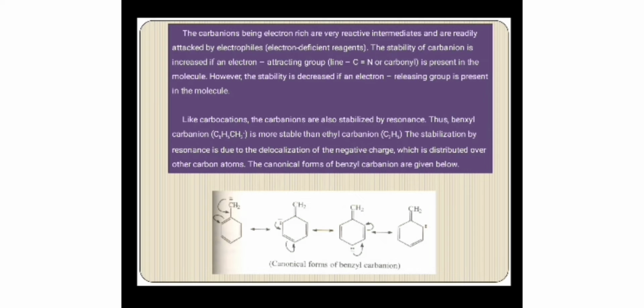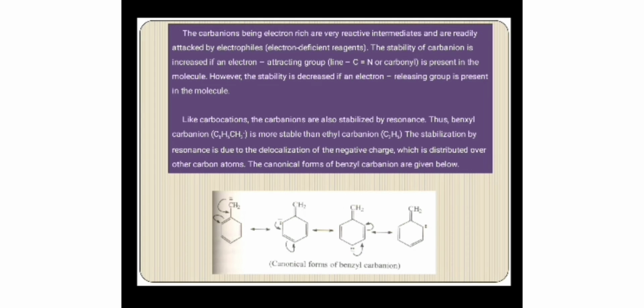The carbanions are stabilized when an electron attracting group is attached to it. An example for an electron attracting group I have given here is a CN group or carbonyl group. If it is present in the carbanion, it is more stable. Also, the stability of a carbanion is decreased when an electron releasing group such as a halide ion is present in the carbanion.